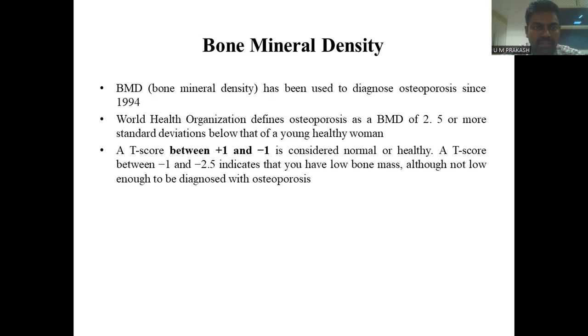BMD, bone mineral density, has been used to diagnose osteoporosis since 1994. The World Health Organization defines osteoporosis as a BMD of 2.5 or more standard deviations below that of a young healthy woman. A T-score between +1 and -1 is considered normal or healthy. A T-score between -1 and -2.5 indicates low bone mass, although not low enough to be diagnosed as osteoporosis.